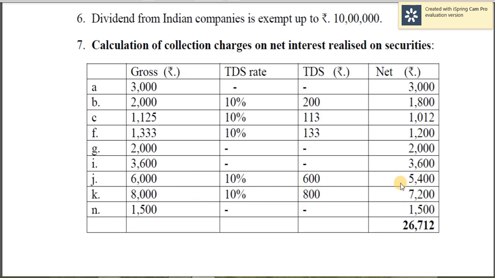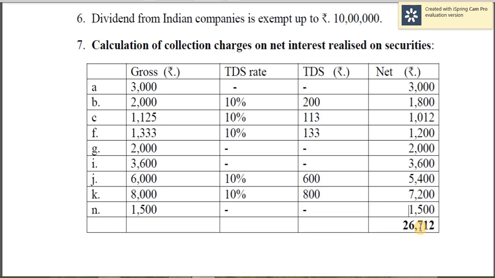So net amount is 5,400. So next one, 8,000, 10% TDS rate, amount is 800. So net amount is 7,200. So 1,500 and no TDS amount. So 1,500. So you have to relate these points to the related items.